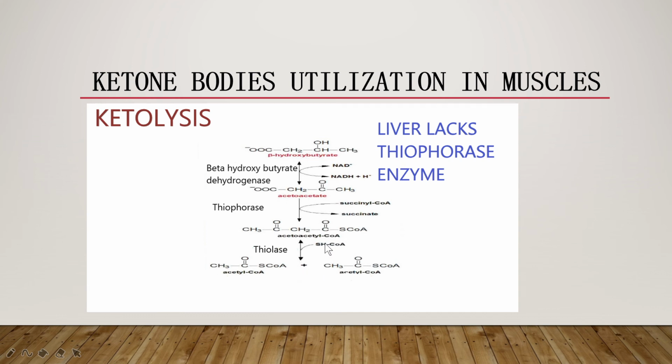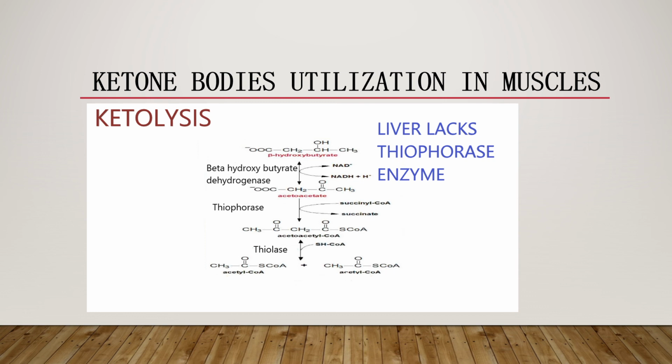In the presence of coenzyme A, the acetoacetyl CoA will be cleaved with the help of the enzyme called thiolase, and it will be converted into two molecules of acetyl CoA, which will enter into the TCA cycle to provide energy.